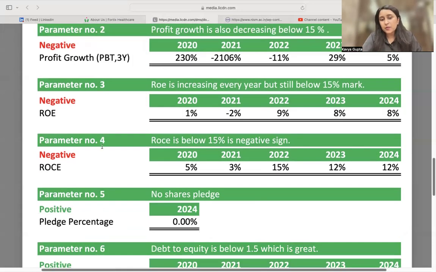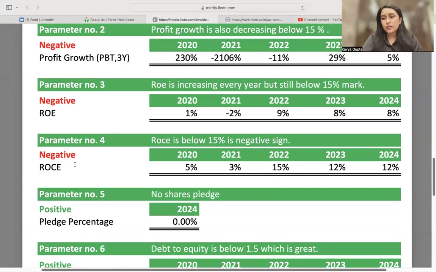If you look at the fourth parameter, similar to ROE, it is ROCE. ROE does not consider the impact of debt. However, ROCE includes the total capital employed, which includes the equity share and the debt share. So including the debt also, there is only a return of 12% and not 15 to 20%, which is negative.